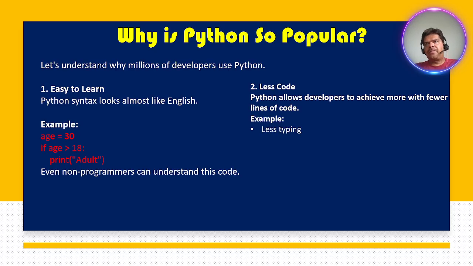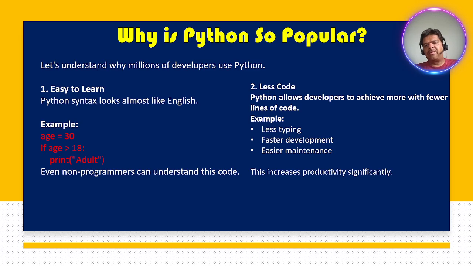Here you don't need to write much because a lot of predefined libraries are available. Using those libraries, you can achieve what you want to implement. Other languages use multiple lines; here you can use a smaller amount of code. That's the reason for less typing, faster development, easier maintenance. So these are the reasons for increasing productivity significantly, right?